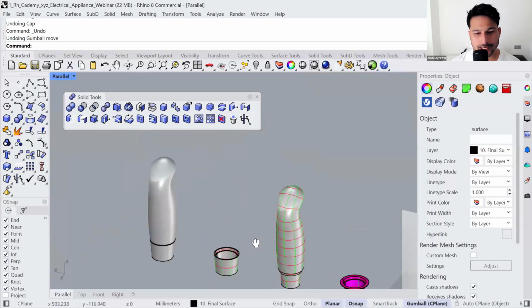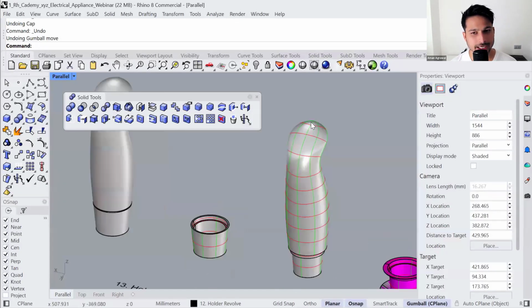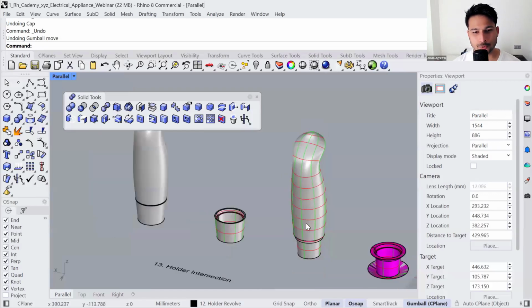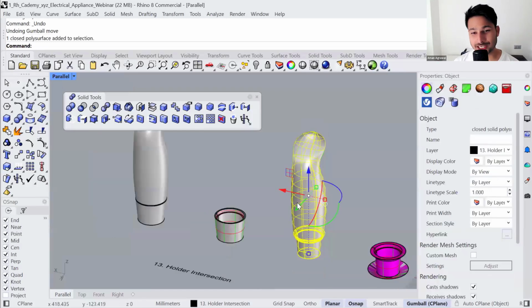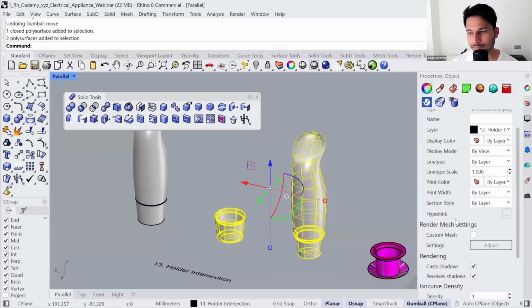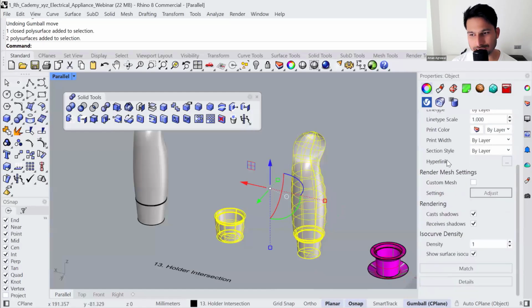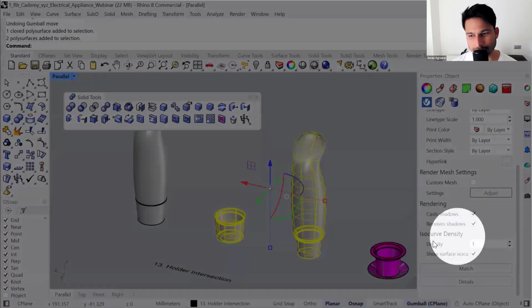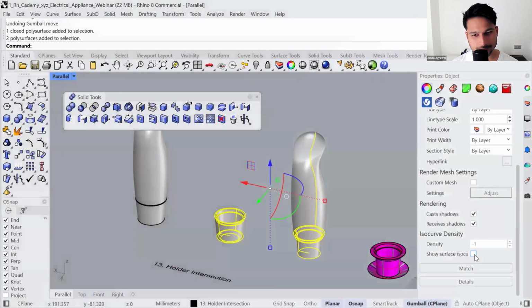And you will also notice that in my case, I see these green and red curves, which are the UNV curves. In your case, it might be different color, maybe black color. So here onwards, it doesn't make sense to visualize these. So you can select the models, and in the properties tab at the very end, you will see an option called ISO curve density, and you can hide it.